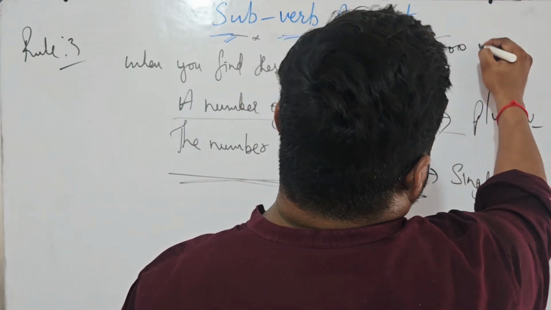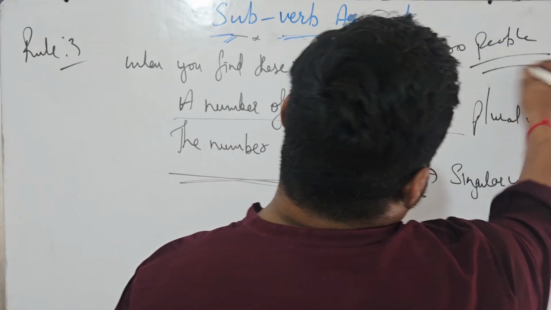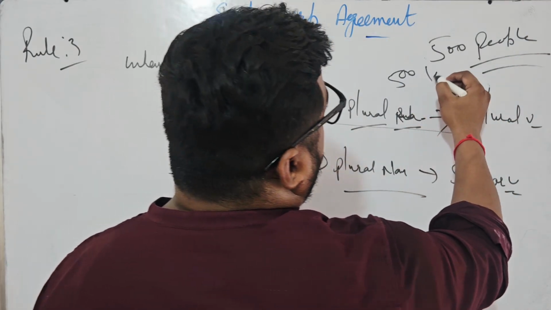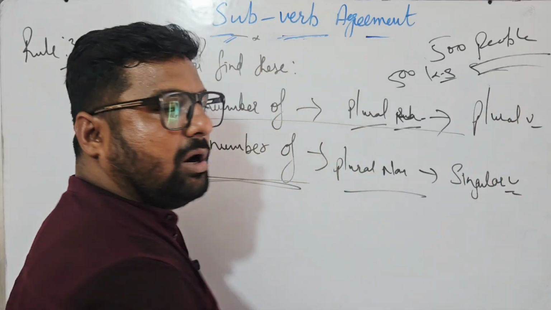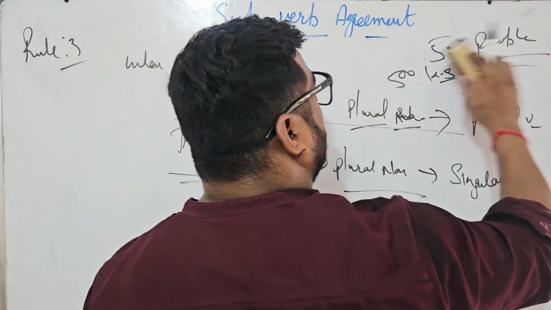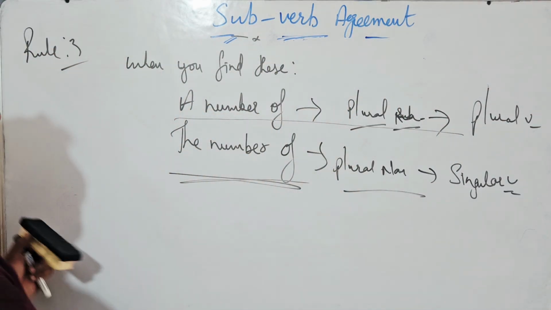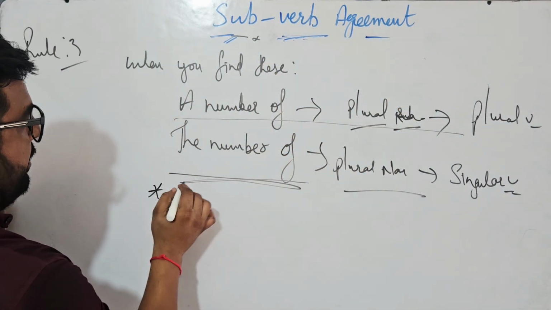Okay, 500 people, I can say 500 people. This is counting, but this is quantity. 500 kg sugar, that is a quantity, and that is counting, right? With counting I go with plural number, and with quantity I go with singular number. Examples surely I will be doing for you.